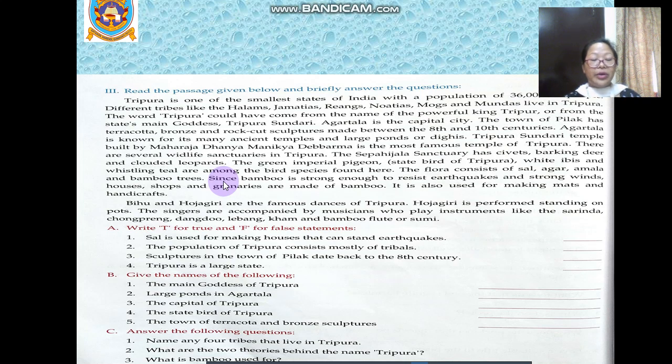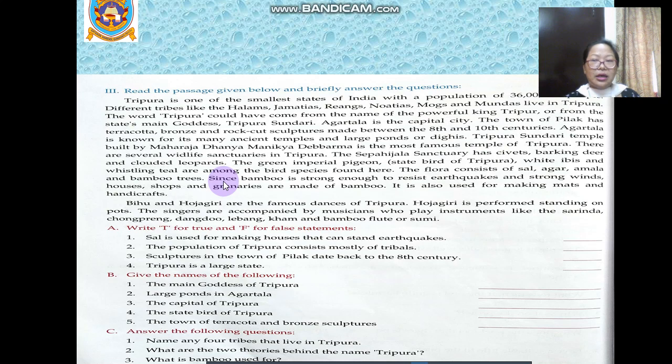Bihu and Hojagiri are the famous dances of Tripura. Hojagiri is performed standing on pots. The singers are accompanied by musicians who play instruments like the sarinda, chopreng, dangdu, lebang, kham and bamboo flute or sumi. So this is the passage.